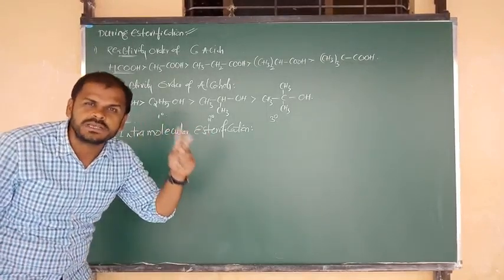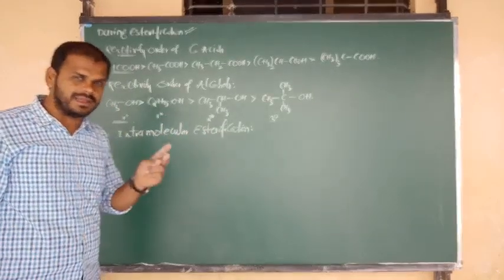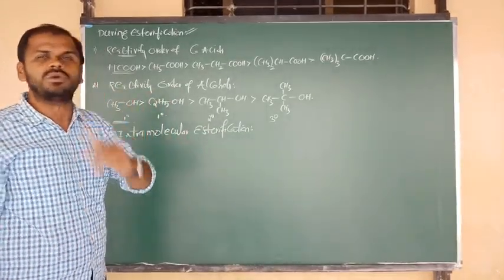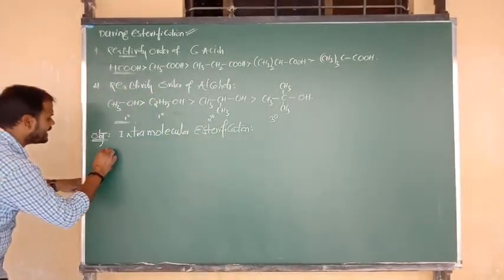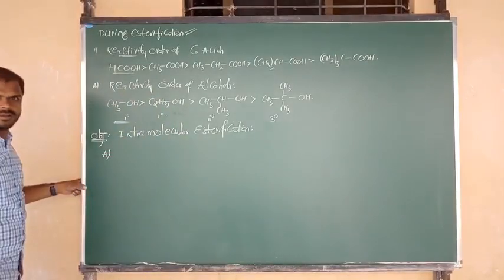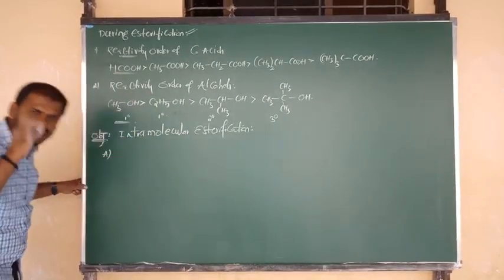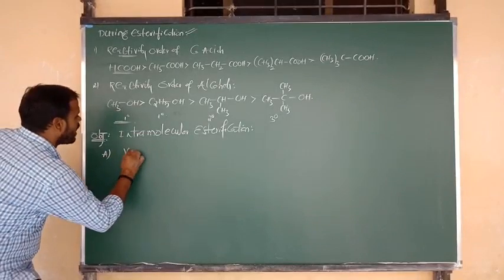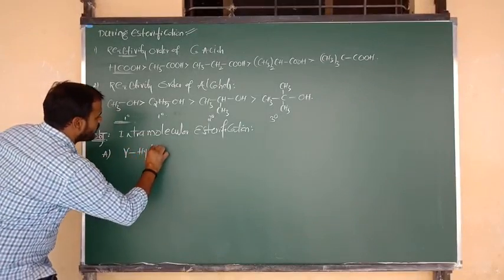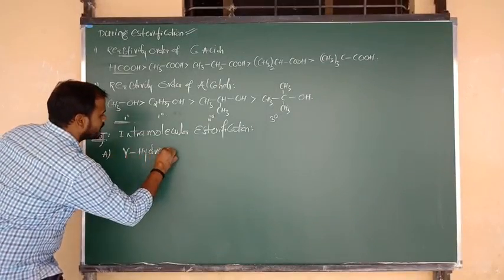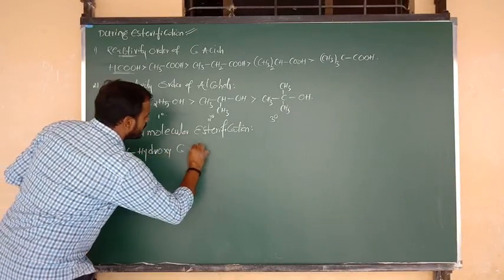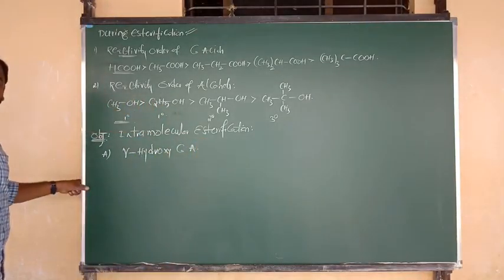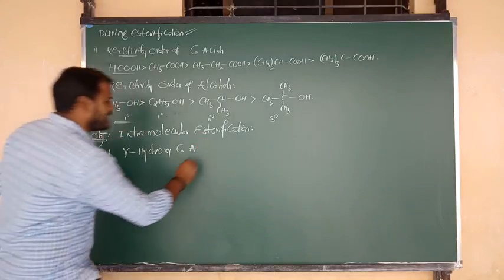Only two specific conditions have to be applied. Let me consider condition number one: the carboxylic acids are gamma hydroxy carboxylic acids.